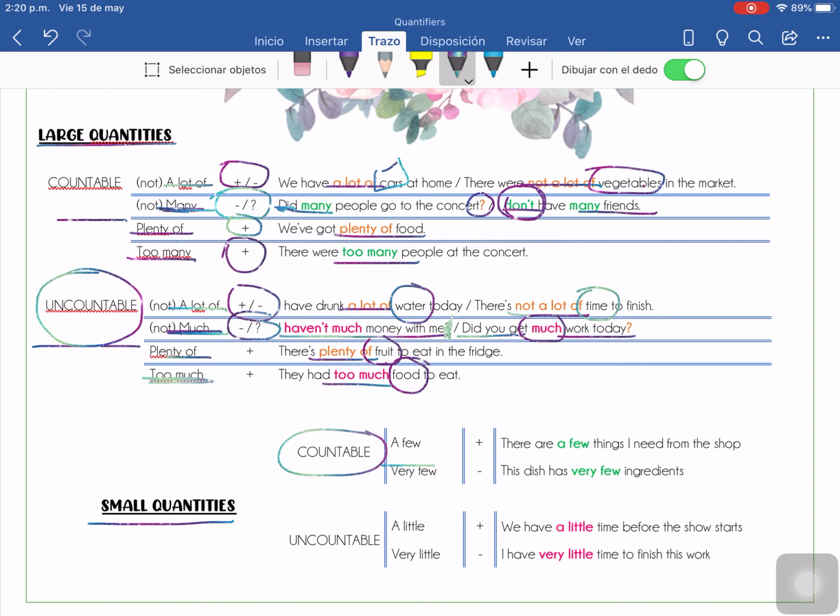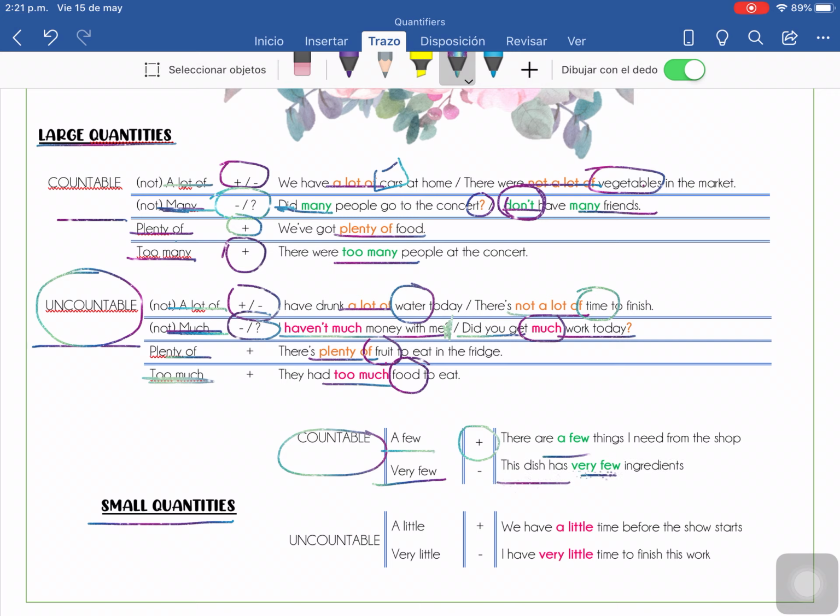En el que todavía tengo poco, okay? So now, there are a few things I need from the shop, and very few, o sea, casi nada, casi inexistente. Si tenía 10, solo me queda uno, okay? So, very few. This dish has very few ingredients.